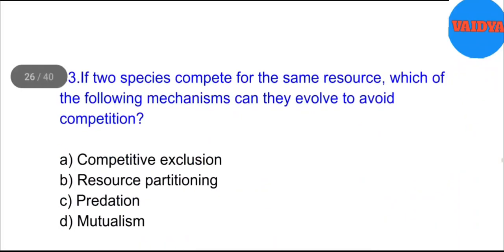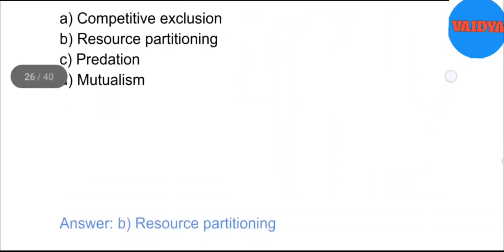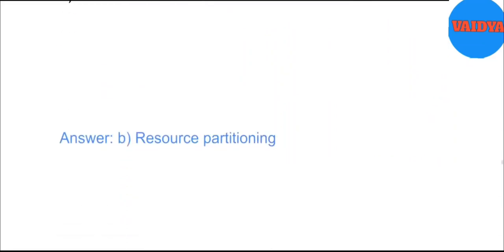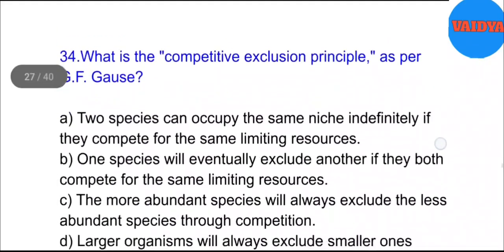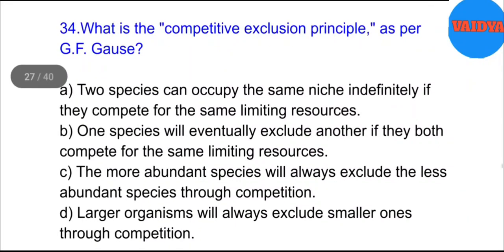33. If two species compete for the same resource, which of the following mechanisms can they evolve to avoid competition? A. Competitive exclusion. B. Resource partitioning. C. Predation. D. Mutualism. Answer. B. Resource partitioning.